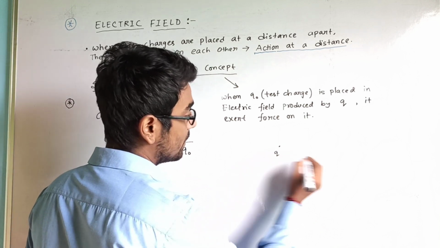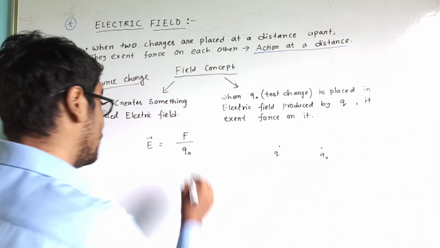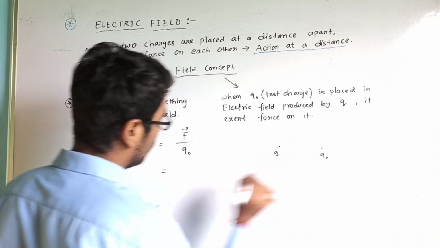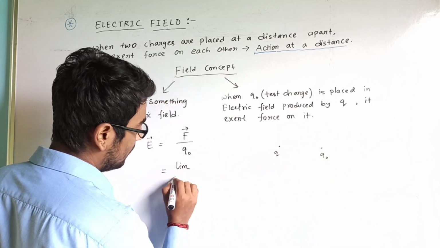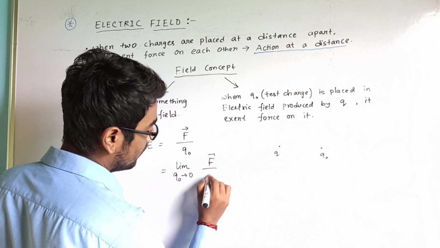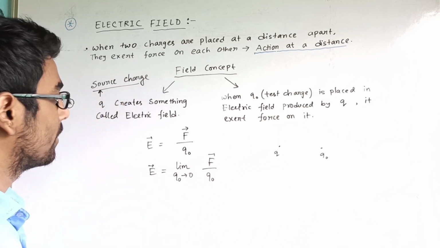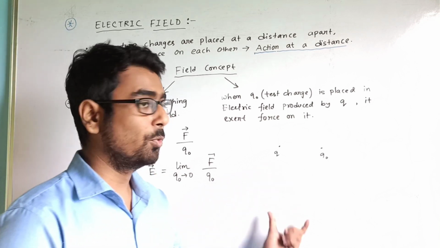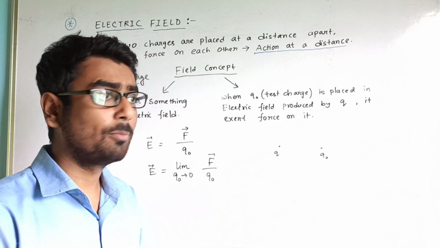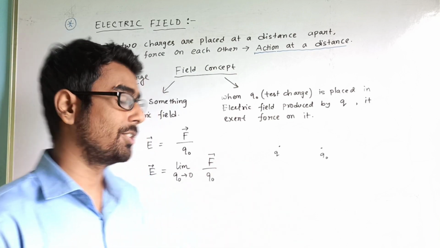What we have considered is that Q naught is the test charge considered. In that case, the test charge is very small, as a result of which we can put limit Q naught tends to 0, F vector by Q naught. It is the ultimate expression for E. So whenever we put a charge or two charges or three charges or many other charges, the electric field will be emitted by each charge.